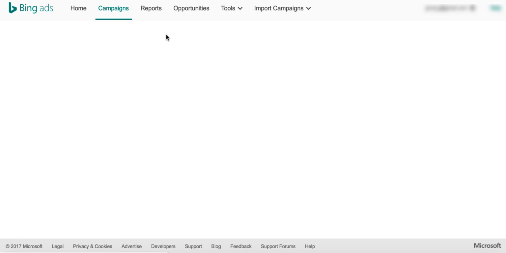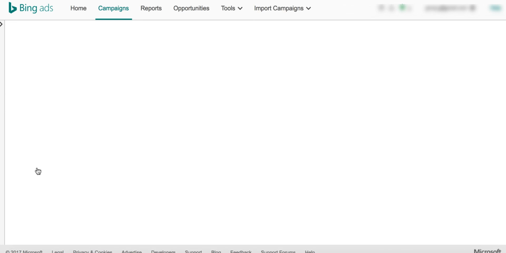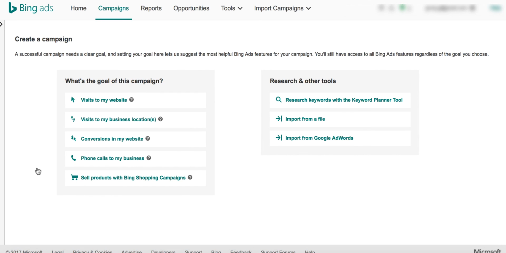Here you can create the high-level campaign. On this screen you can see all your campaigns. You will not have anything here if you are a newbie. If you are intermediate and already used Bing Ads earlier, you would see all your campaigns here. So click on create campaign. That's when you will start creating your campaign.